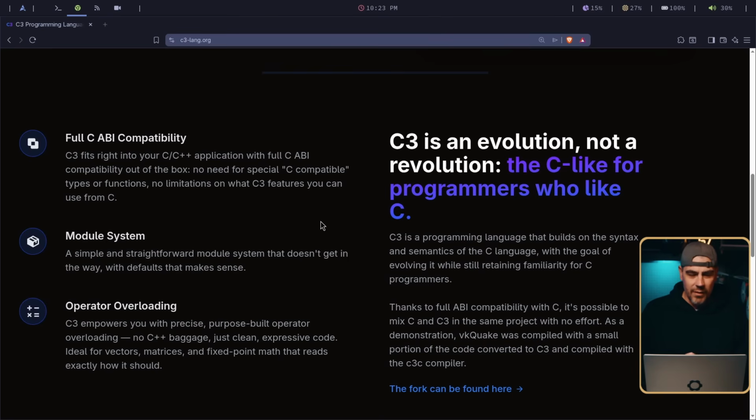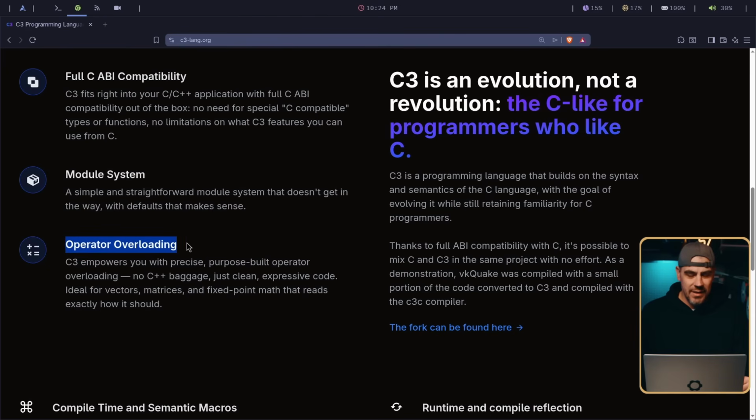Scroll down here a little bit. We got full C ABI compatibility. Fits just right out of the box, I guess we can use it with C. We'll find out maybe a little bit later. So C3 is an evolution, not a revolution. The C-like for programmers who like C. That sounds like me. Operator overloading. I don't really like C++'s operator overloading, but they say no C++ baggage, just clean, expressive code.